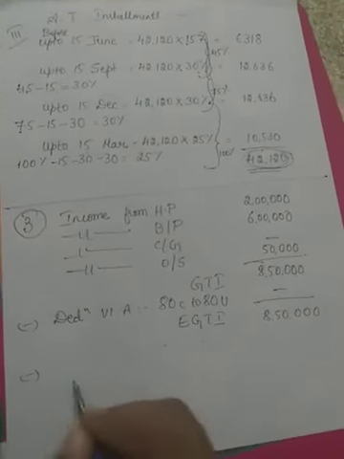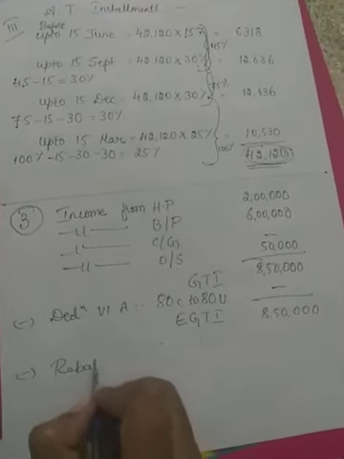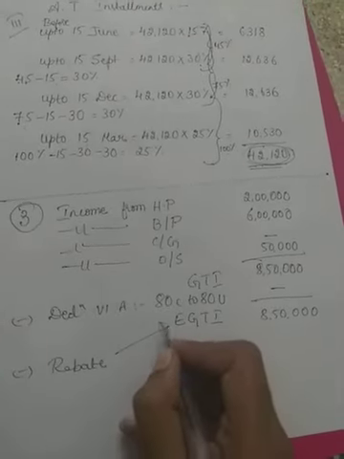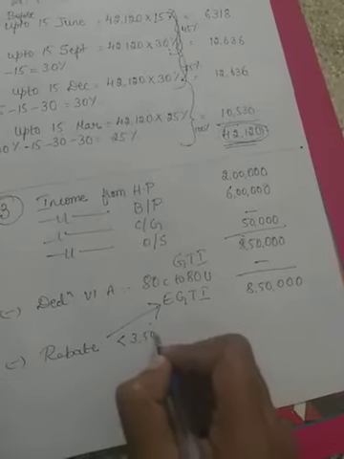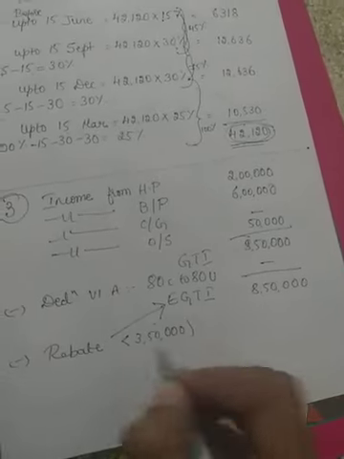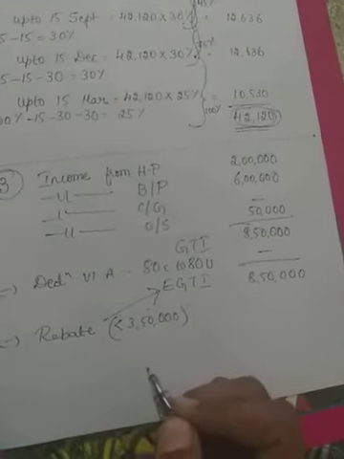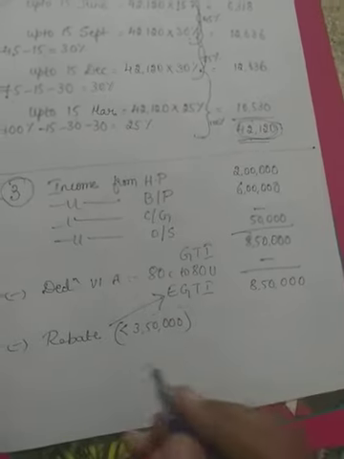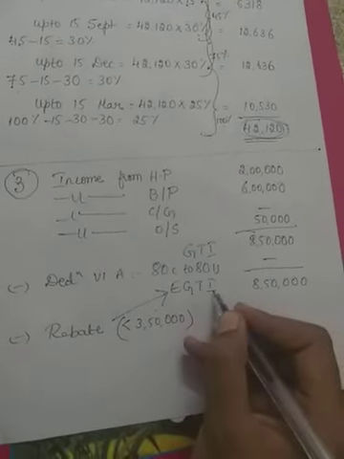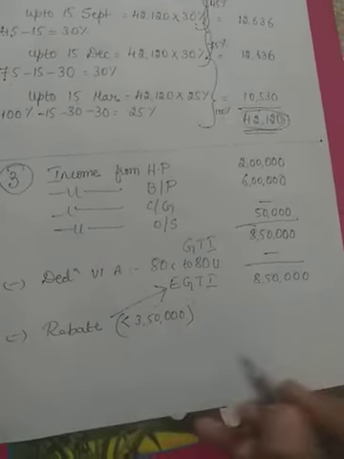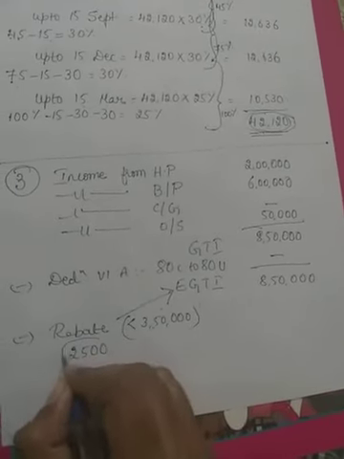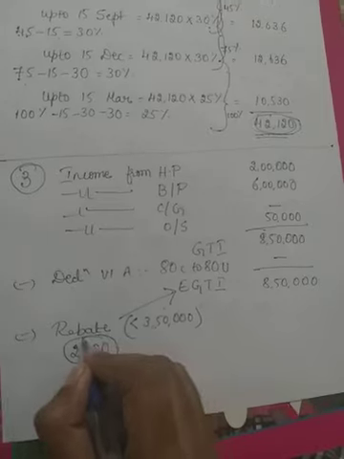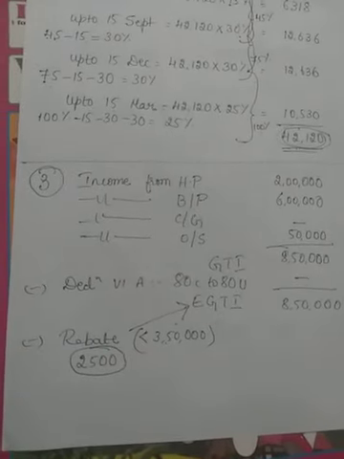From this estimated gross total income, rebate is to be given only when this estimated gross total income is within 3,50,000. If it is so, what is the rebate amount to be given? If the estimated gross total income is less than 3,50,000, mandatory rebate amount is 2,500. That is prescribed amount given by the income tax department.